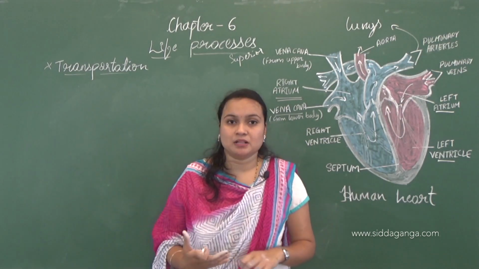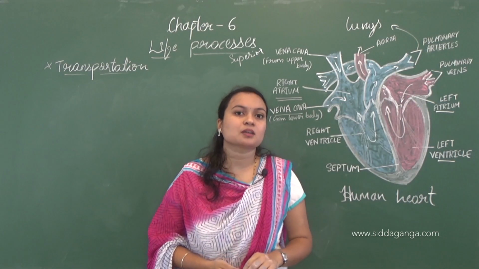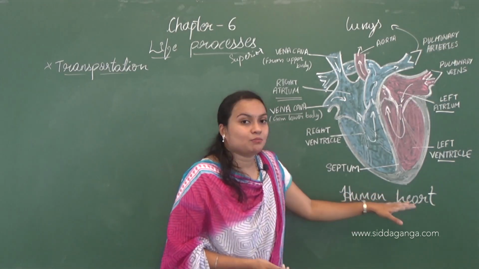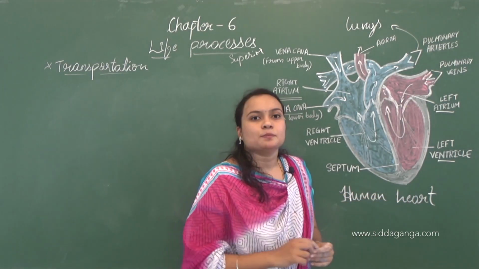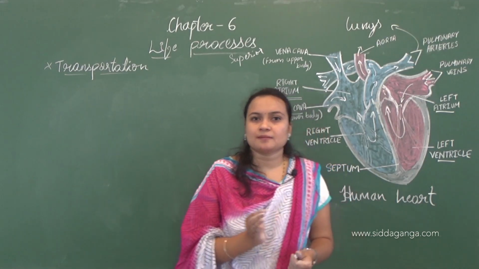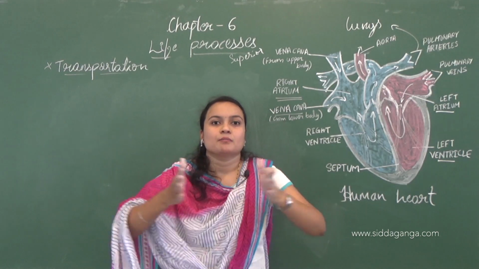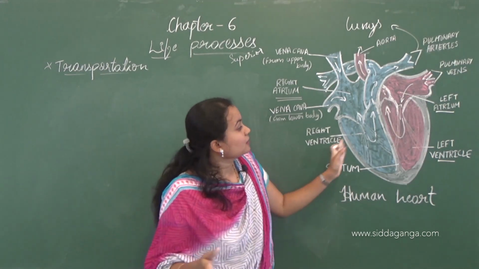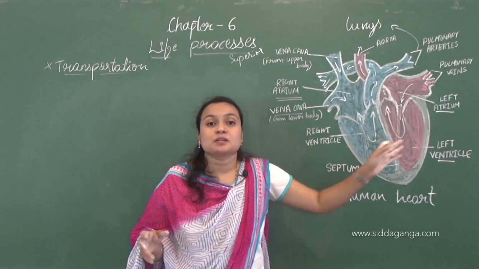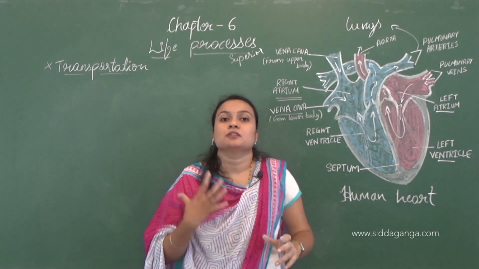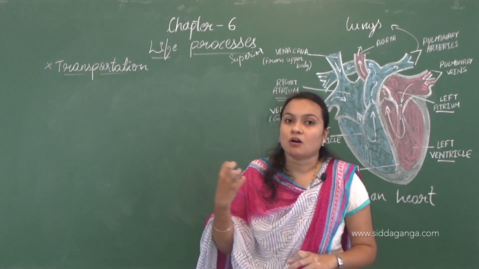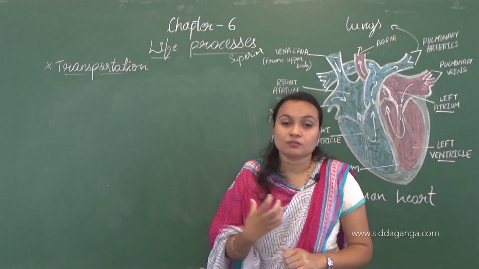In all mammals and also birds, there is a 4-chambered heart. This is because the oxygenated blood and deoxygenated blood must be separated, so that the oxygen-carrying efficiency of the blood